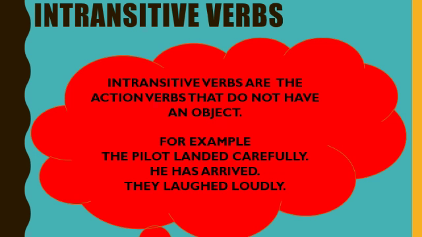Arrived is a verb, no object is there. Loudly is an adverb, not an object. So that's why these sentences do not have any object, yet they are conveying their complete meaning. So that's why they all are intransitive verbs.